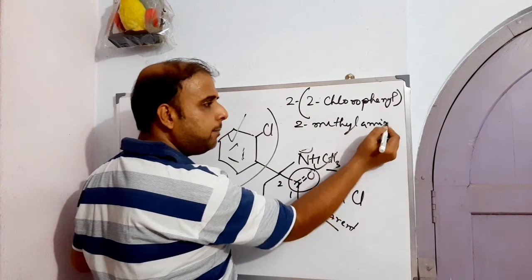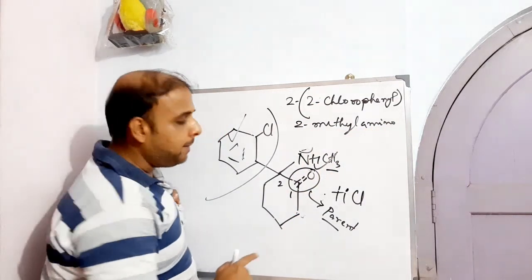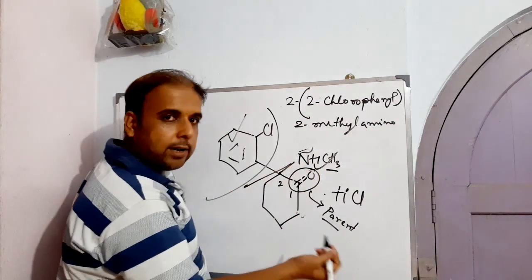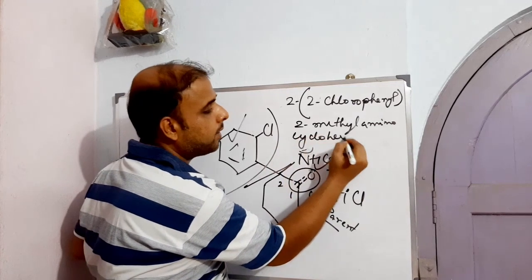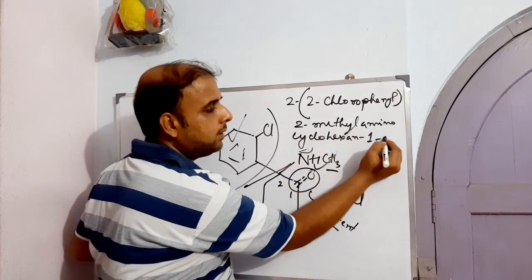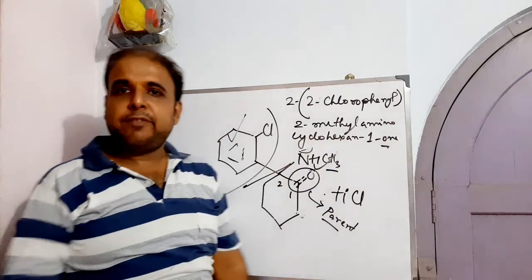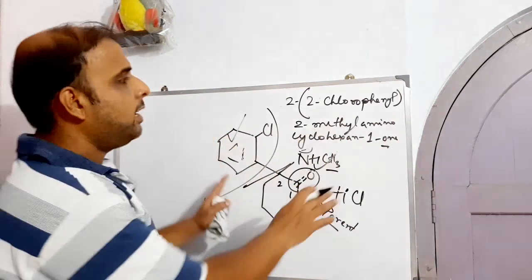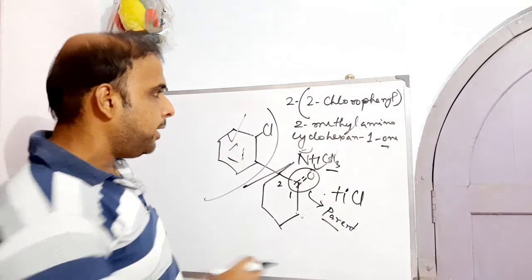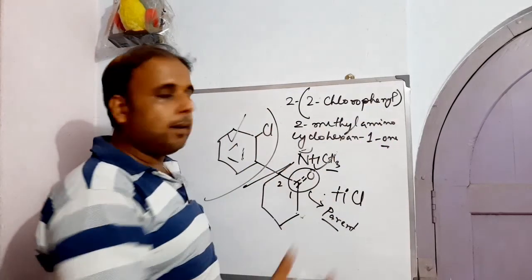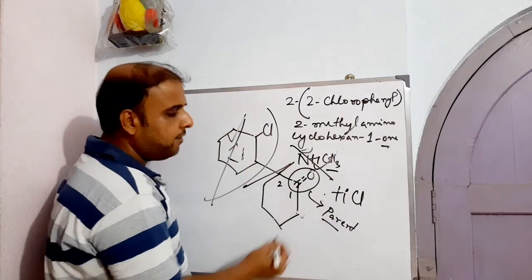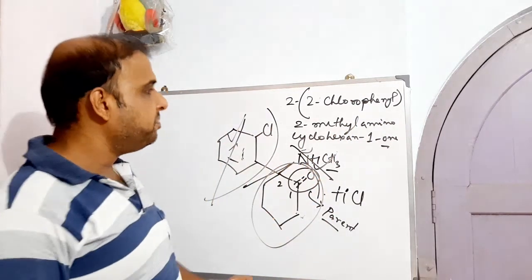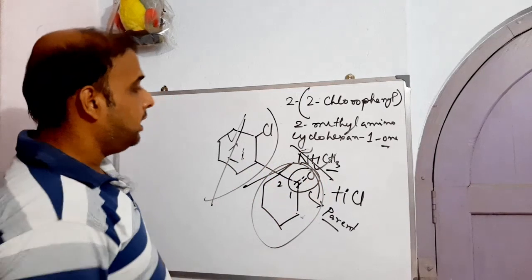What is left in the process? That is the parent. The parent is what? Cyclohexan-1-one. So likewise we write cyclohexan-1-one. That's all about the IUPAC name, and finally hydrochloride, right? So it is 2-chlorophenyl, 2-methylamino, cyclohexan-1-one. First this, then this, and finally this, right? So this is all about your IUPAC name.